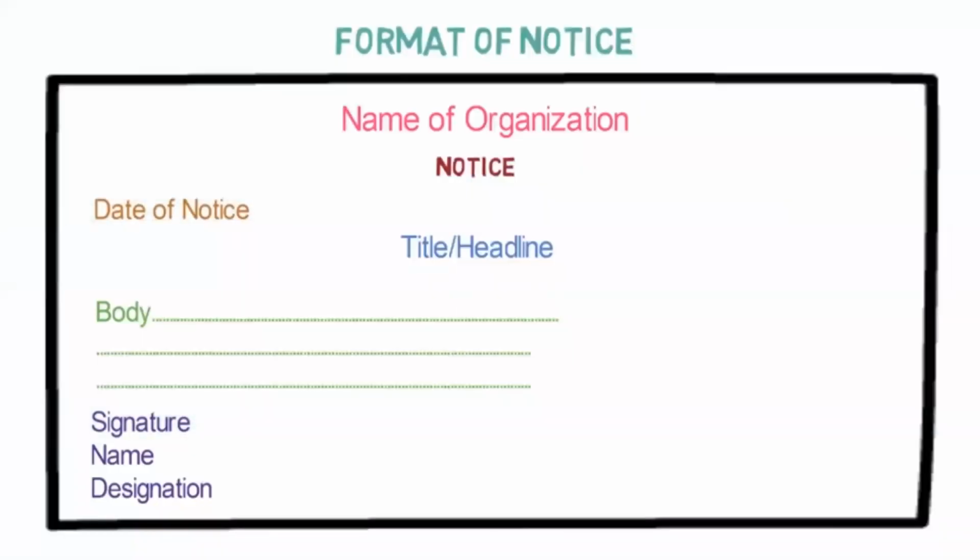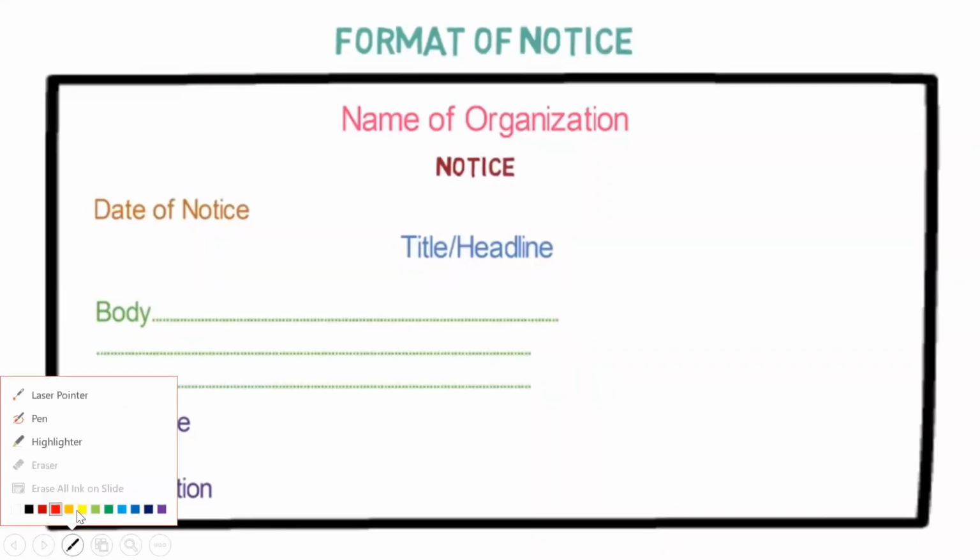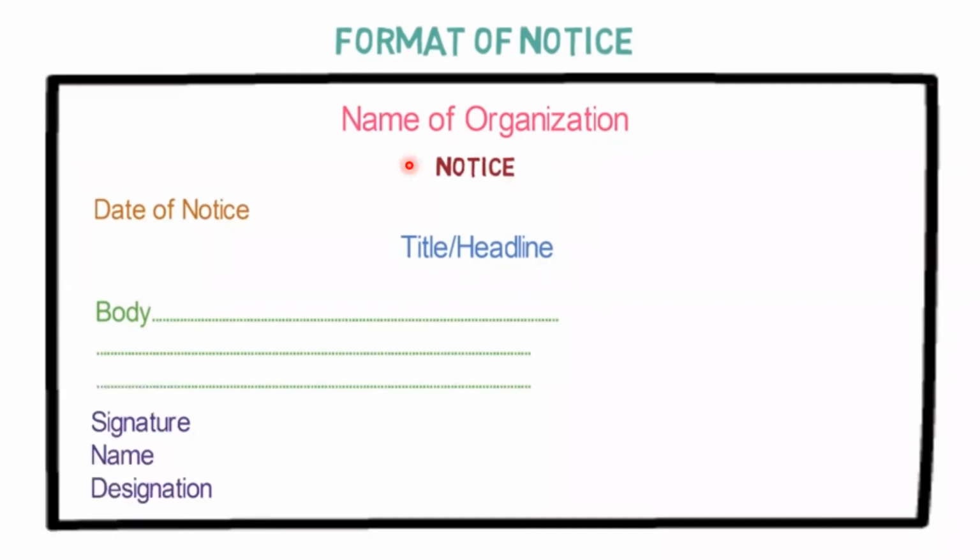Secondly, now we have to understand what is the format of notice writing. So first of all, we need to mention the organization name. Means first of all, we need to mention the school name. Our school name will come. After that, the word notice will come. After that, on the left side, you need to mention the date. Then the title or the heading of that notice, means regarding what you are going to write. Then you will need to mention the body, means what is the main message, what is the main information that you have to mention.